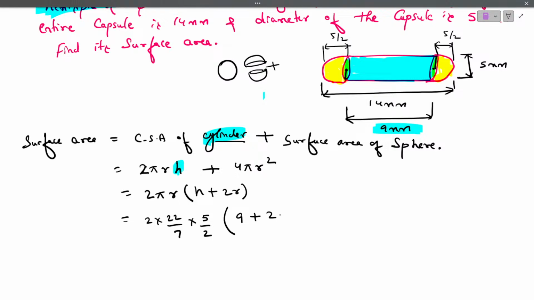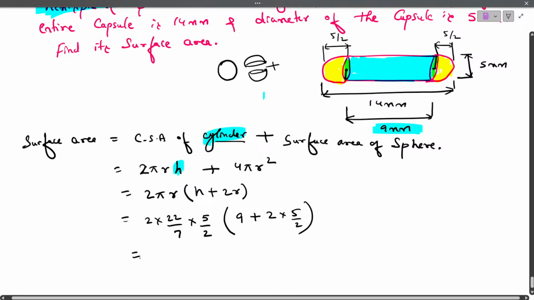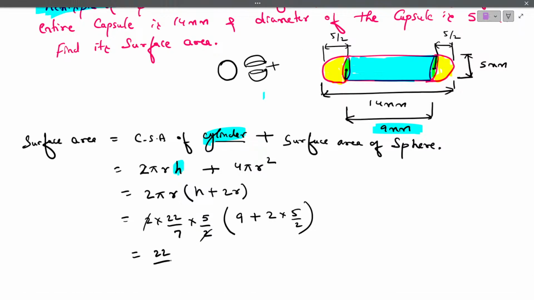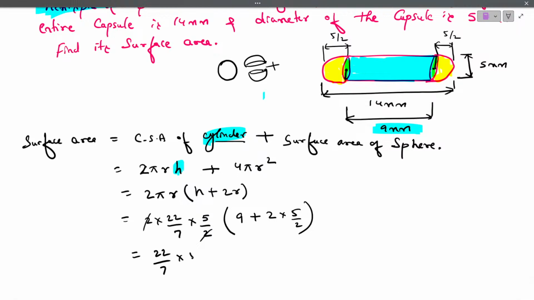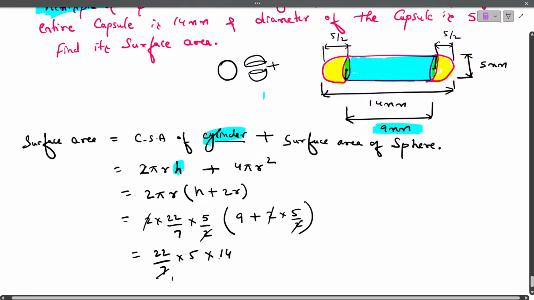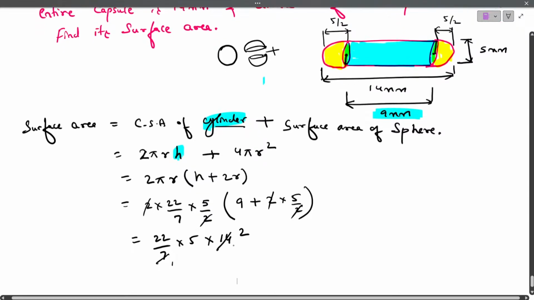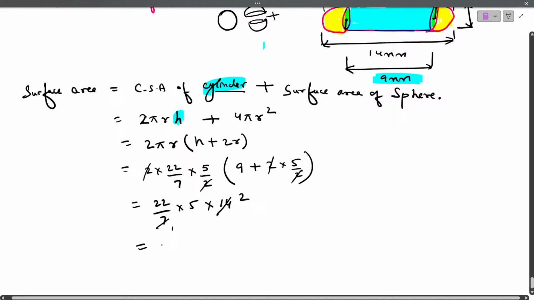9 plus 2 into 5 by 2. Radius is 5 by 2. Then will anything get cancelled? Yes, this 2 will get cancelled. Left out is 22 by 7 into 5. This 2 gets cancelled. Into 9 plus 5, 14. 7 ones are 7, 7 twos are 14. That is 22 into 2, 44 into 5.